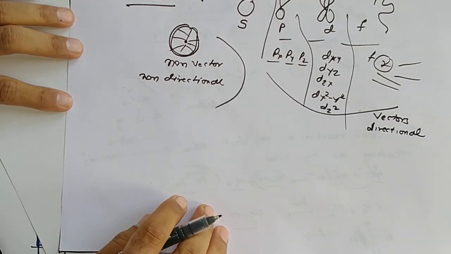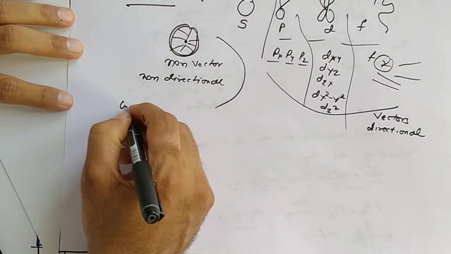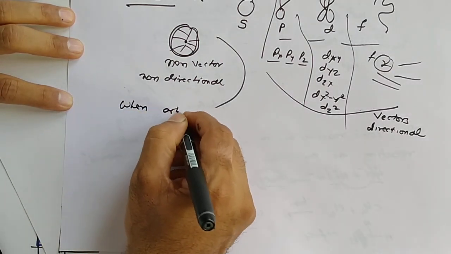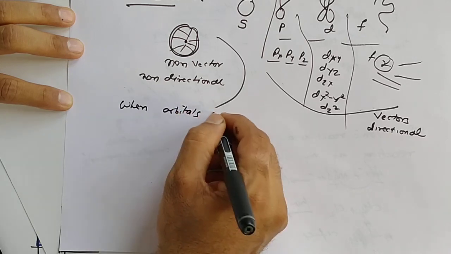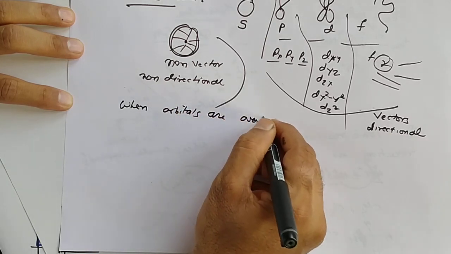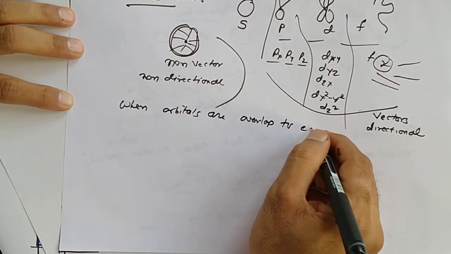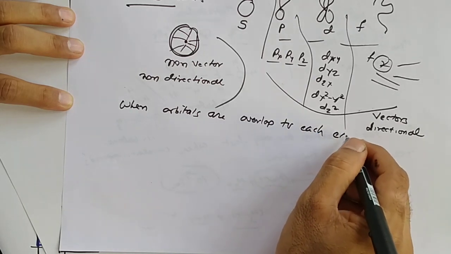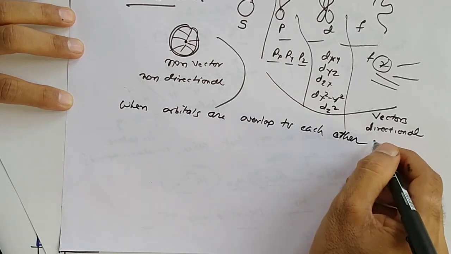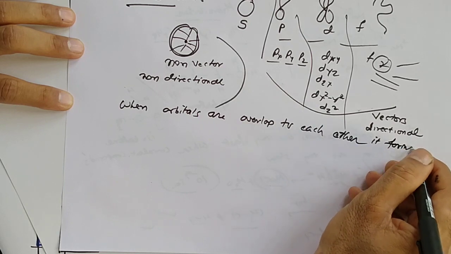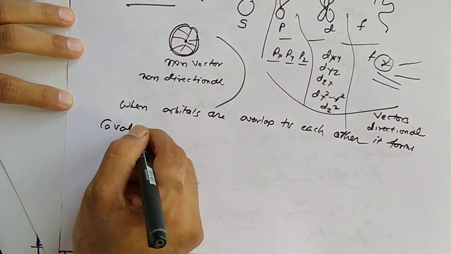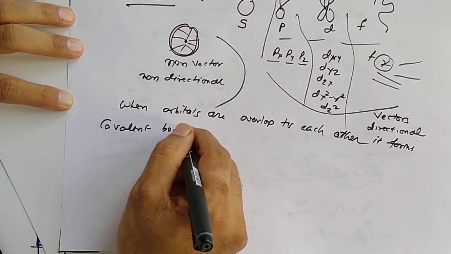Understood? And when orbitals overlap with each other, they form a covalent bond.